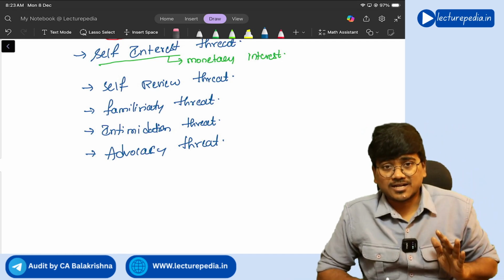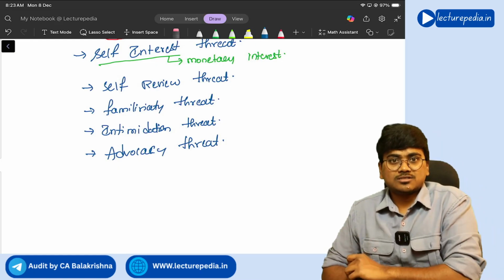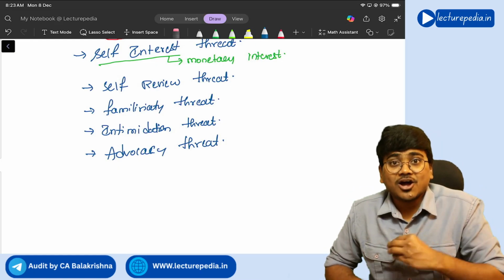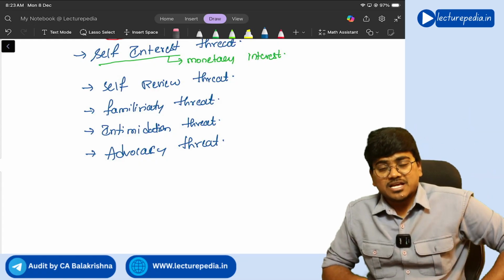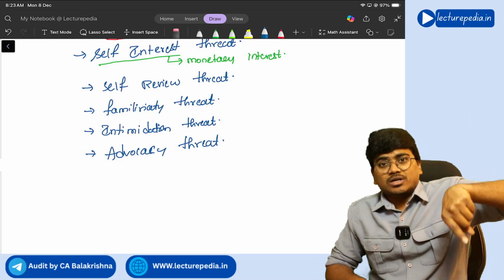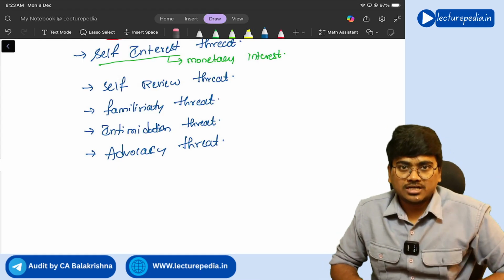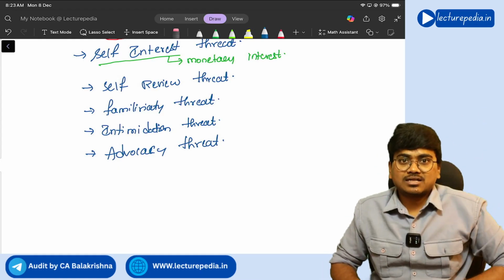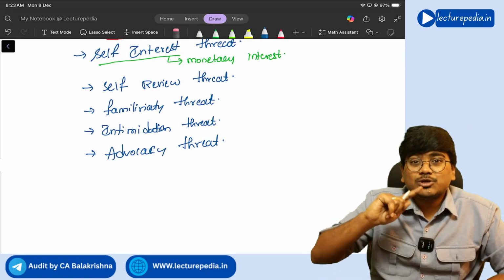In such a situation, can the auditor point out those mistakes, those frauds? He cannot, because already he has promoted the client among the public. If now the auditor says that the client has done a lot of frauds, then the public will question the auditor. At that time you promoted the client, like this they will question the auditor. So this becomes an advocacy threat.